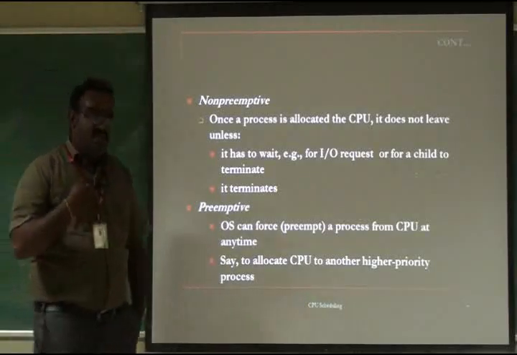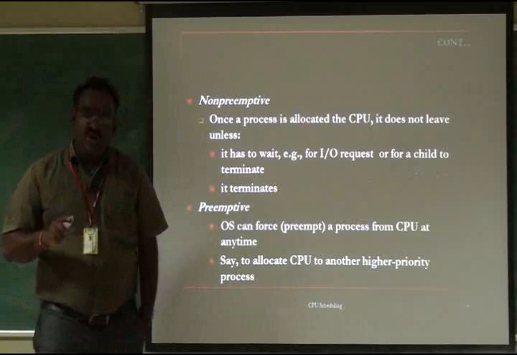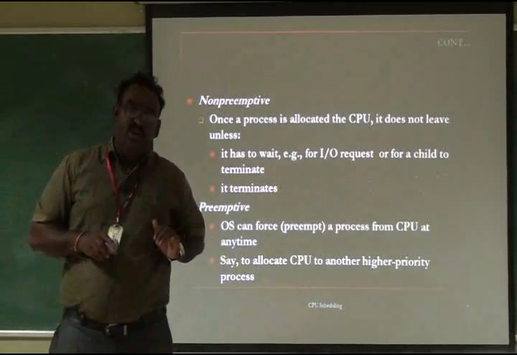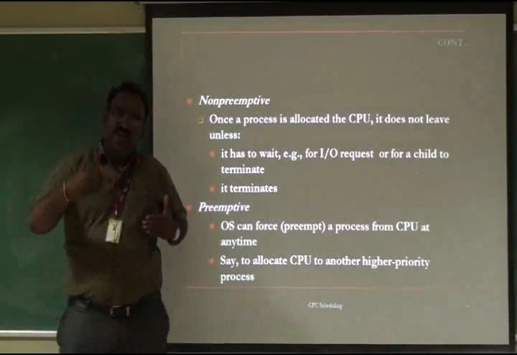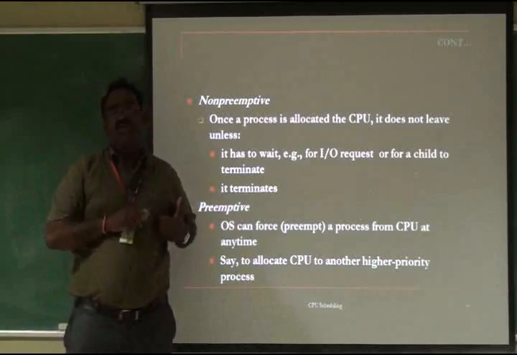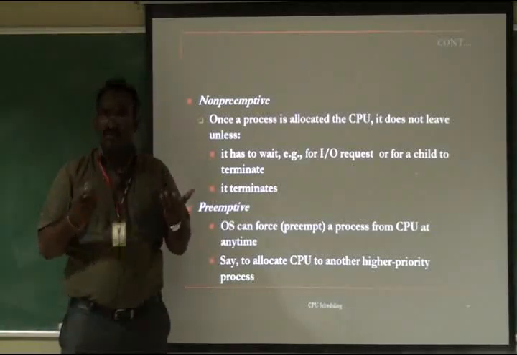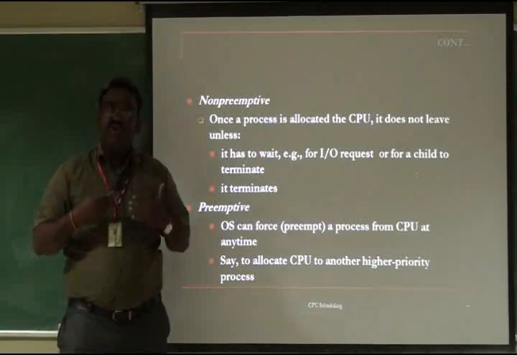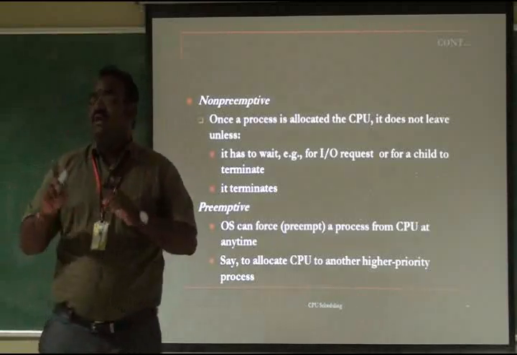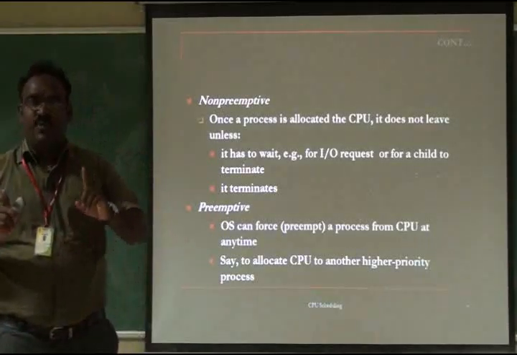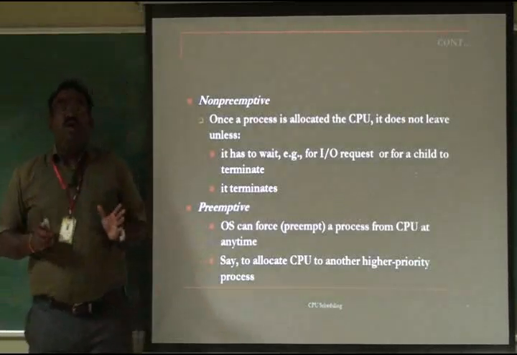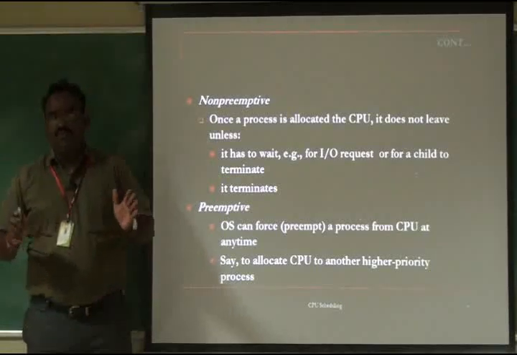Otherwise, the parent process has executed and completed its task, but the parent process should be waiting for the child process to be terminated. The parent process creates the child process, which inherits from the parent process. If the parent process completes its task but the child process is still executing, both are non-preemptive. It just means the parent process should be waiting for the completion of the child process. That is two cases: waiting for IO or the terminating of the child process. Other than these two cases, a non-preemptive process never leaves the CPU until it finishes executing.